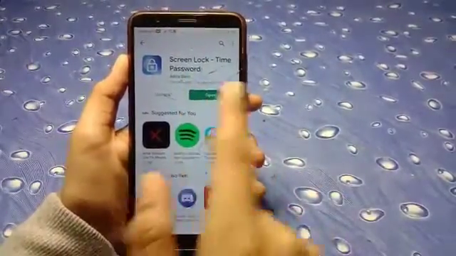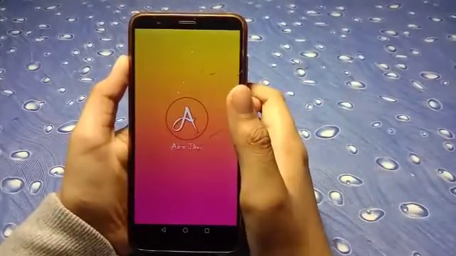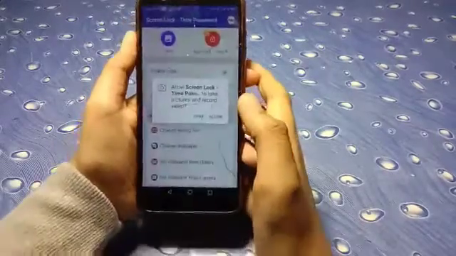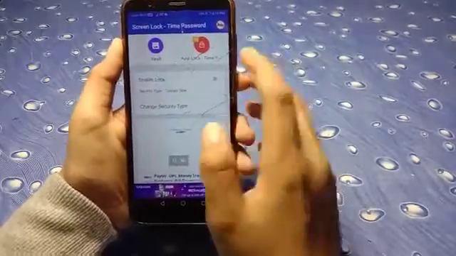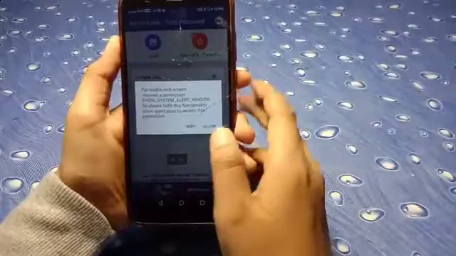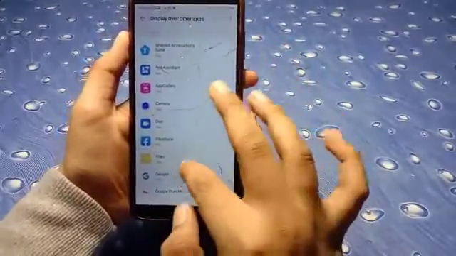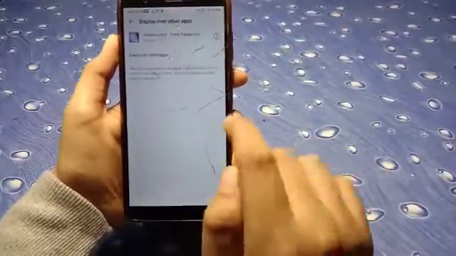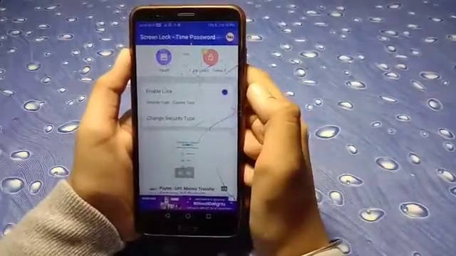So now you can see that the app is installed, and I click on open. So now this is the app interface, and now it will ask you for some permissions and you have to click on allow. And now you have to click on enable lock, and now you have to click on allow and draw over other apps. So you have to search for this app, Screen Lock Time Password, and you have to enable draw over other apps. Okay, and now you can enable the lock.